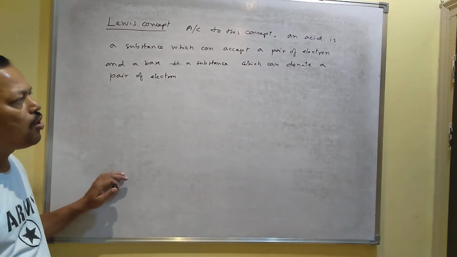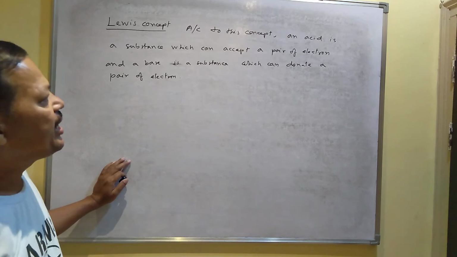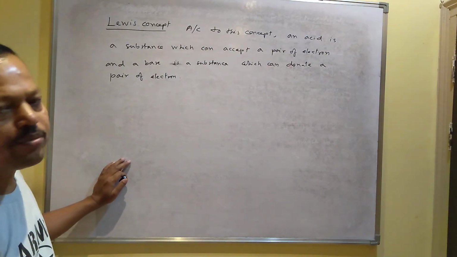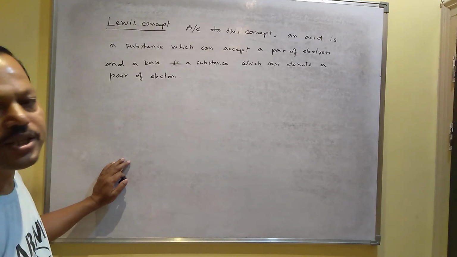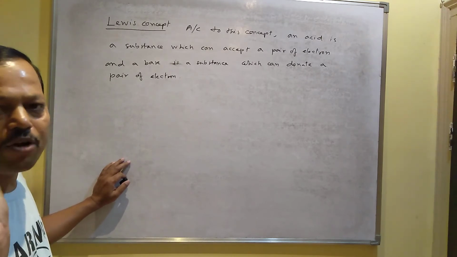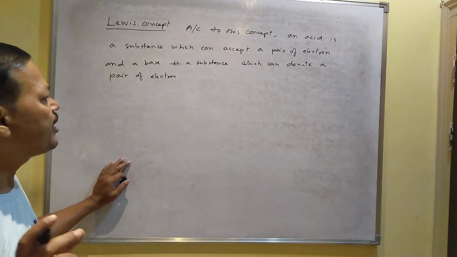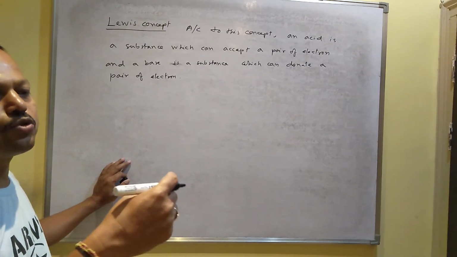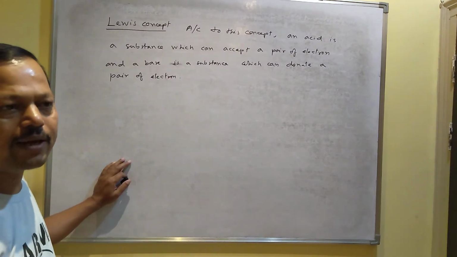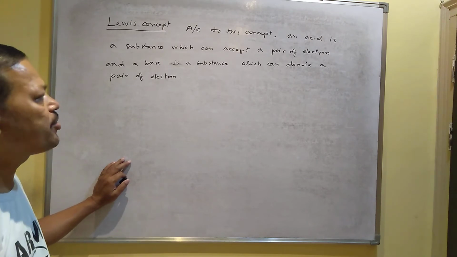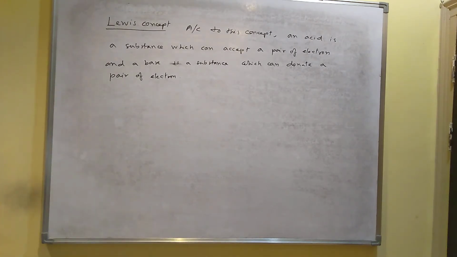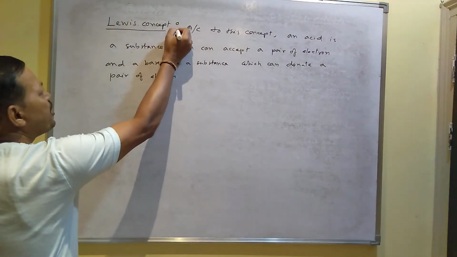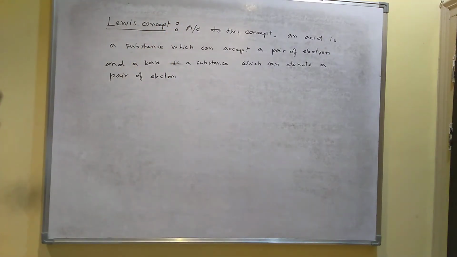I mean, based on electrons you can define the acids and bases. Acids are substances which can accept a pair of electrons, and a base is a substance which can donate a pair of electrons. Pair of electrons means 2 electrons, not a single electron. When someone donates 2 electrons, it is said to be the base, and when someone accepts those 2 electrons, it is said to be the acid according to the Lewis concept. That is why the Lewis concept is also called the electronic concept to define acids and bases.